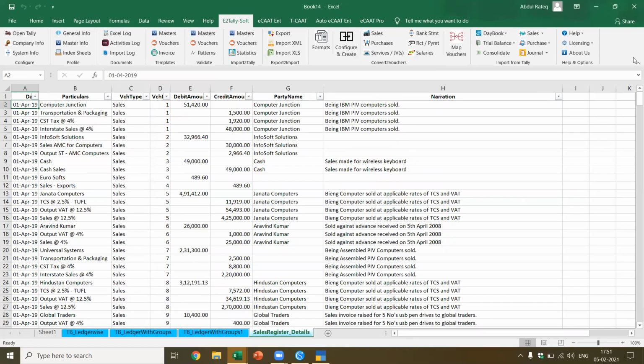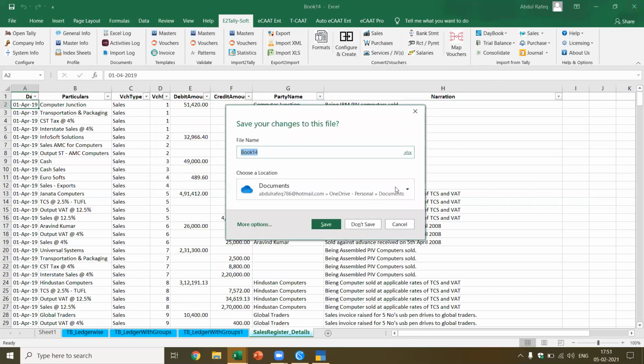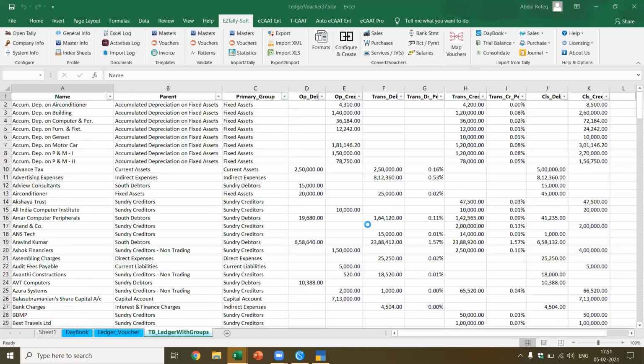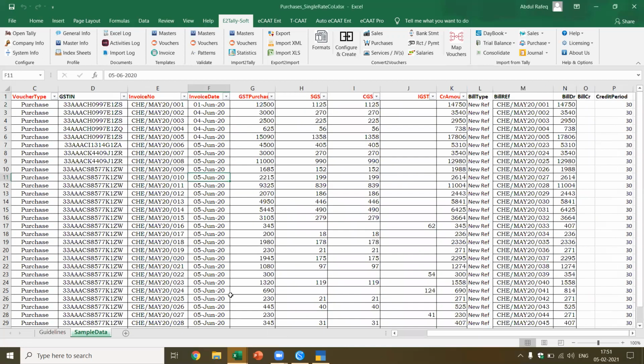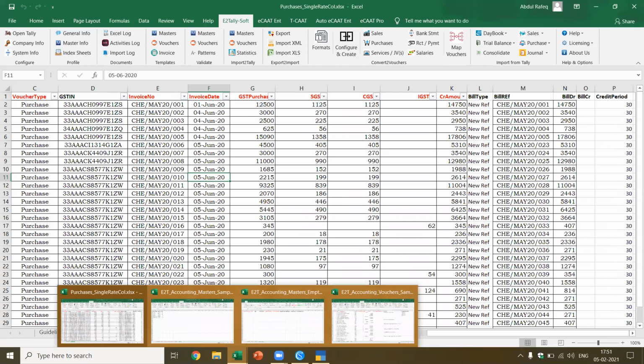Now let me come to the most important thing which I wanted to show you, which is the convert to vouchers. I don't want to save this. Now this also we don't want to save. We'll close things which are not required, so that it will be much faster. So I hope you got a fair idea how this particular process works. It's very, very simple to use.